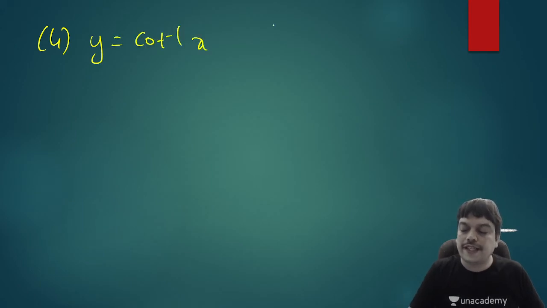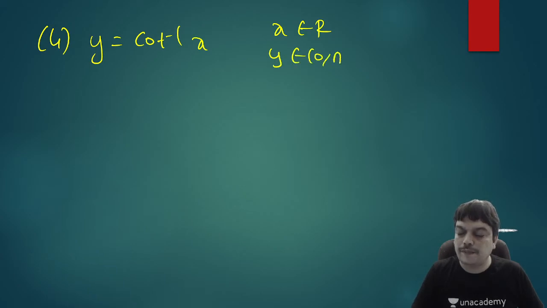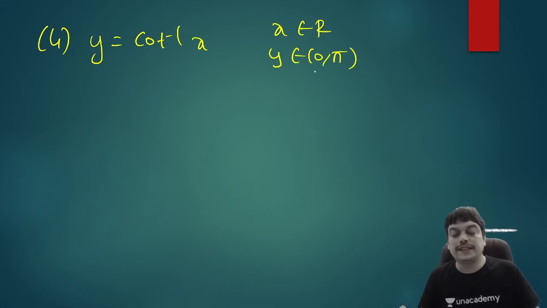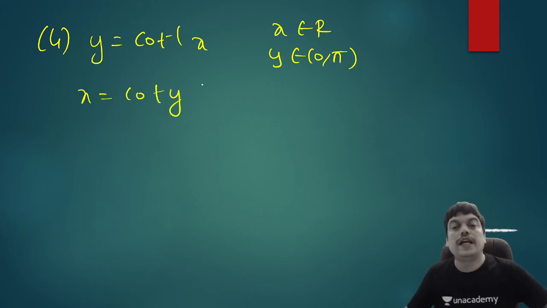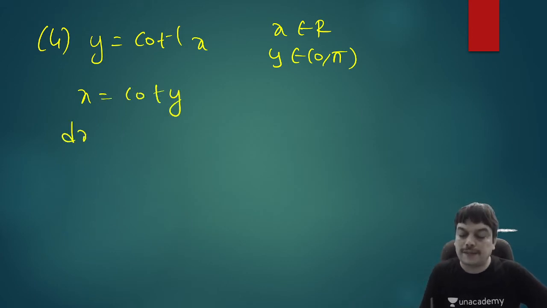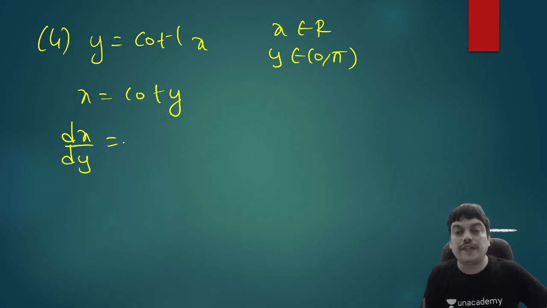So for this function again, the domain is all real numbers and the range is the open interval 0 to pi. So here also the method is the same. You can write x equal to cot y and differentiate with reference to y. dx by dy is equal to minus cosecant square y, since cot has the derivative minus cosecant square y.